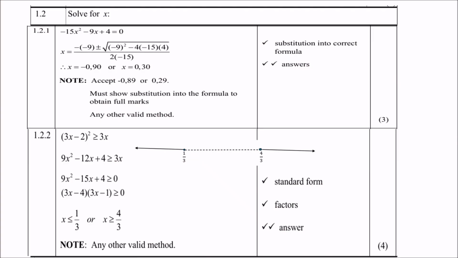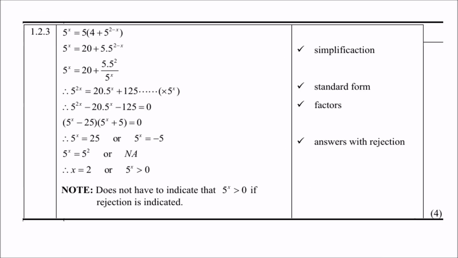Right, 1.2.3, given is an exponential example: 5 to the power x equals 5 times (4 plus 5 to the power 2 minus x). So what you do is first remove the brackets. So it is 5 times 4 is 20, and of course 5 times 5 to the power 2 minus x.